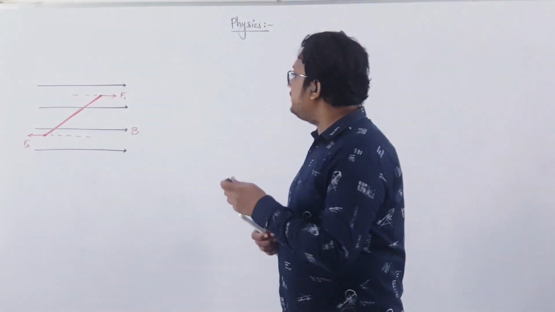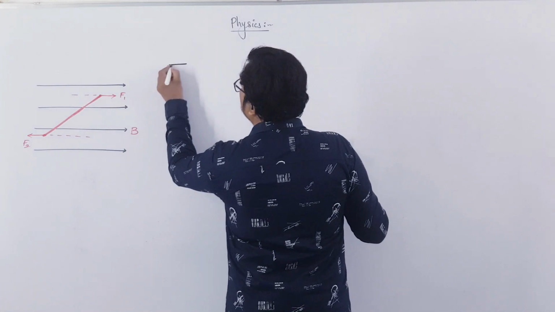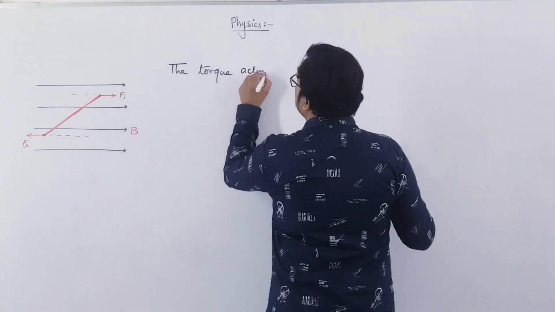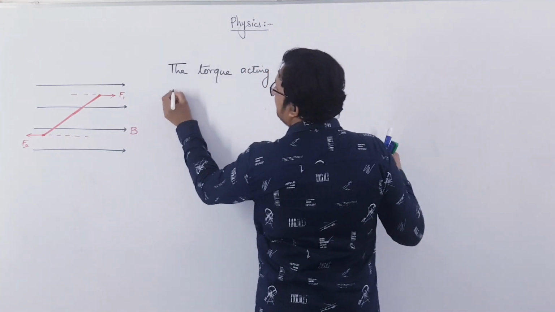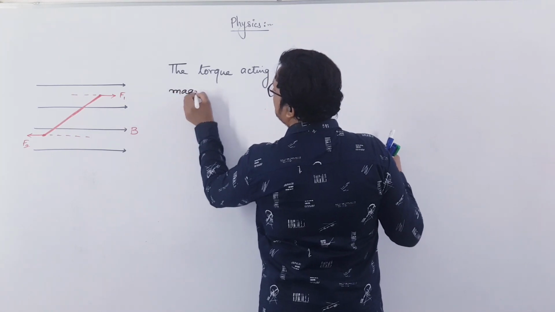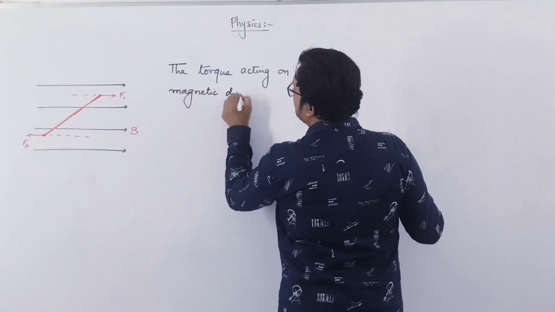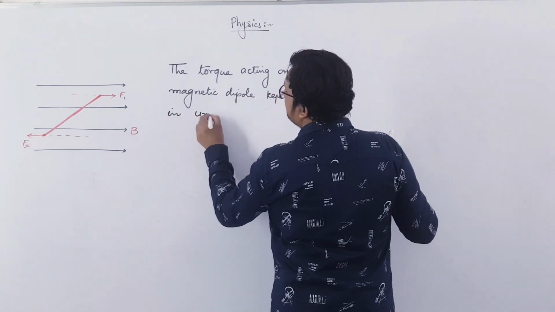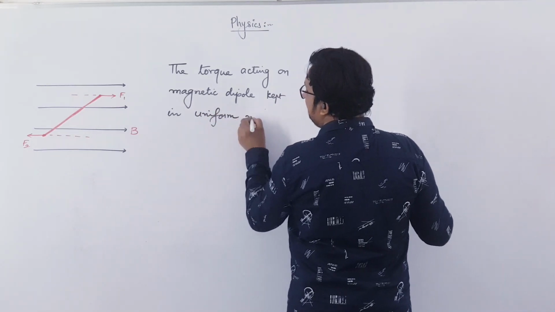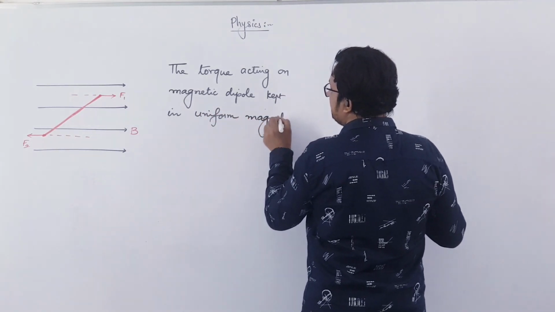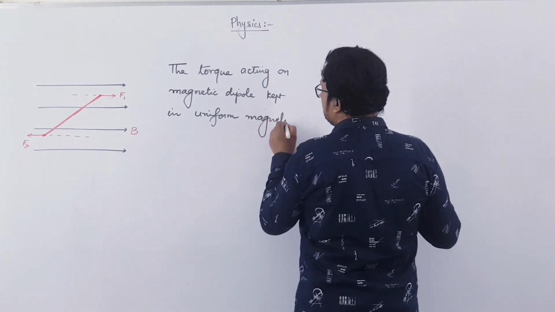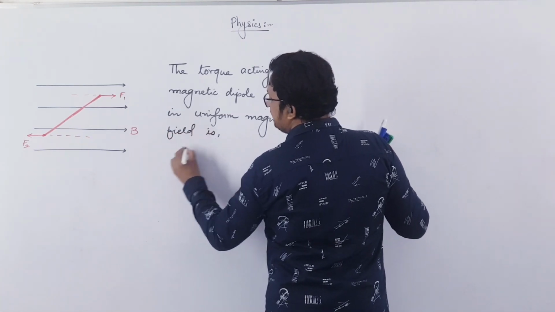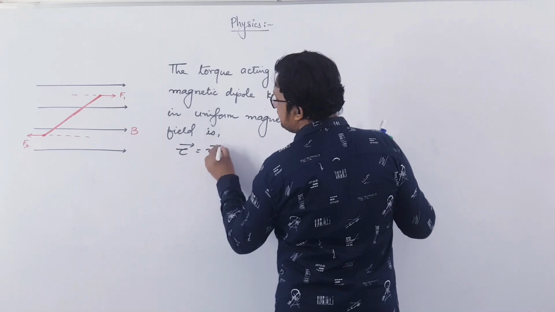So here the torque acting on a magnetic dipole kept in a uniform magnetic field is torque tau equals M cross B.